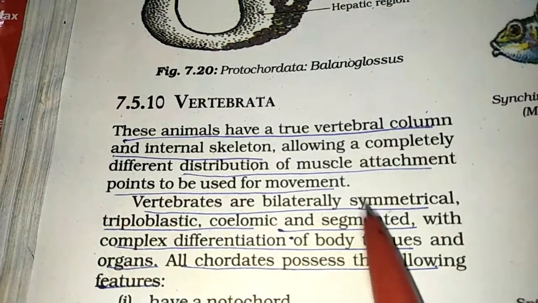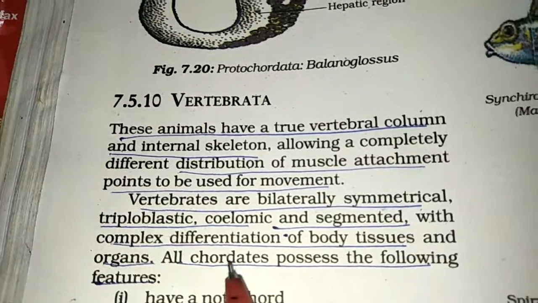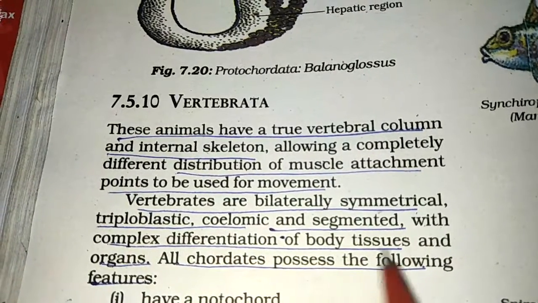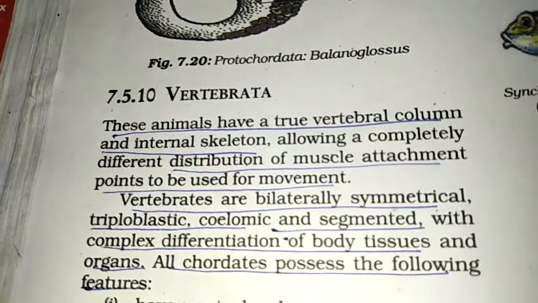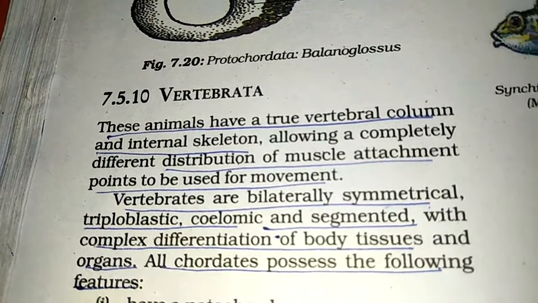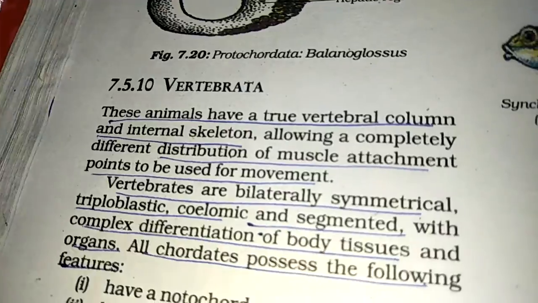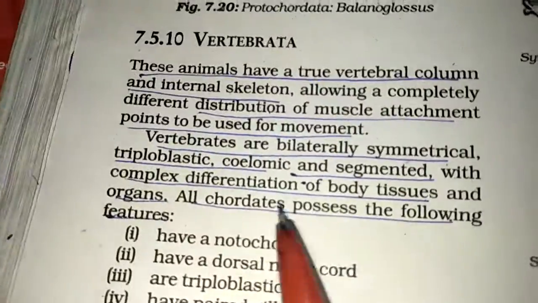Vertebrates are usually bilaterally symmetrical, triploblastic, coelomic and segmented, with complex differentiation of body tissues and organs. All the vertebrates will have tissues and organs performing different activities, so you will have complex differentiation.